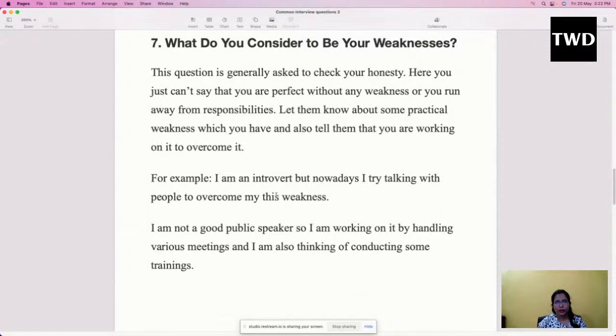Let them know about some practical weaknesses which you have, and also tell them that you are working on it to overcome it. For example, I am an introvert, most of us are, but nowadays I try talking with people to overcome this weakness. I am not a good public speaker, so I'm working on it by handling various meetings, and I'm also thinking of conducting some trainings. Another weakness which we can talk about is procrastination. Most of us procrastinate so much that our work is not completed on time. So let them know that I have this issue, but I am working on it, and definitely I'll be able to complete all my work on time.